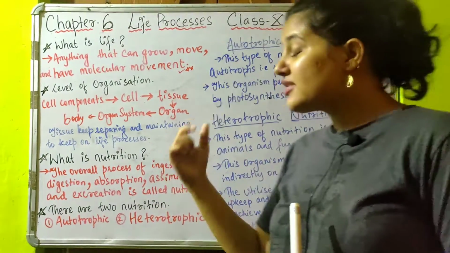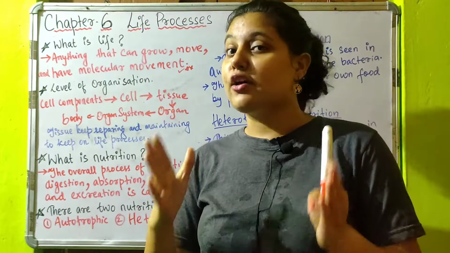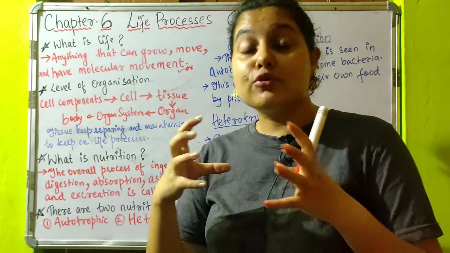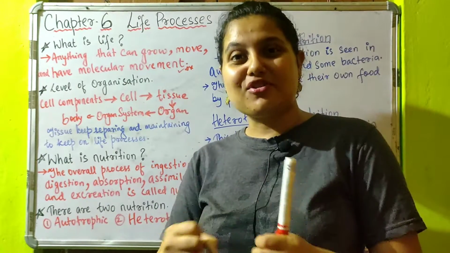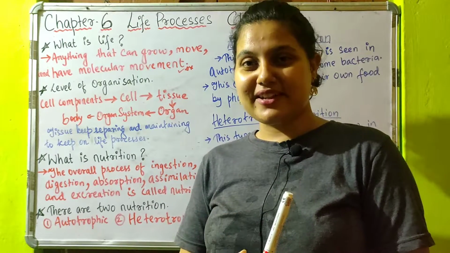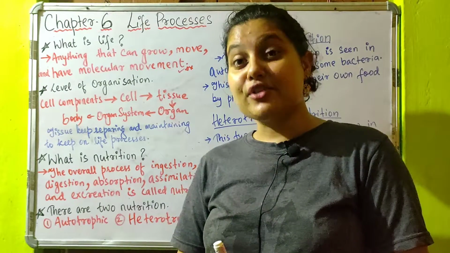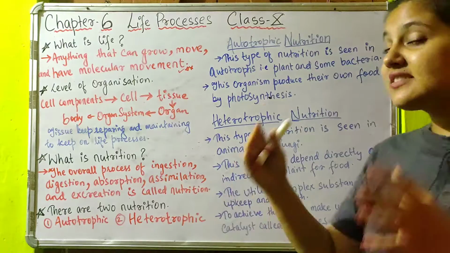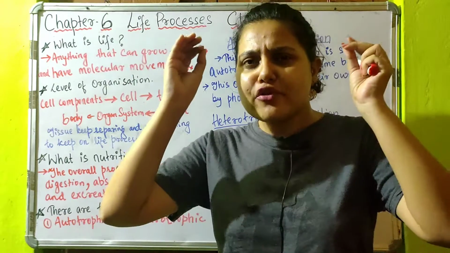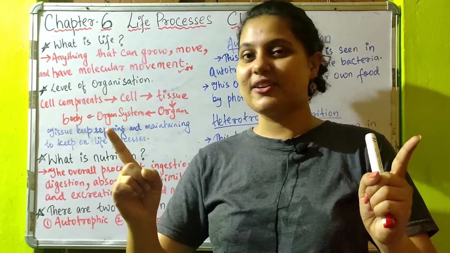First is ingestion, which means to take in food. Next is digestion, that means to break down the food into smaller components. Third is absorption, that is those small components are absorbed by the blood. Assimilation is the process in which the components of the food finally reach the cell, where they will be broken down to produce energy. And last is excretion, that is the releasing of the waste. Nutrition means the overall process which supports the life processes. That is in short.